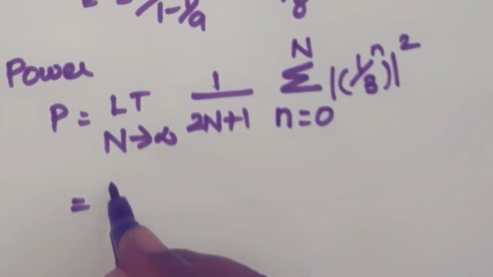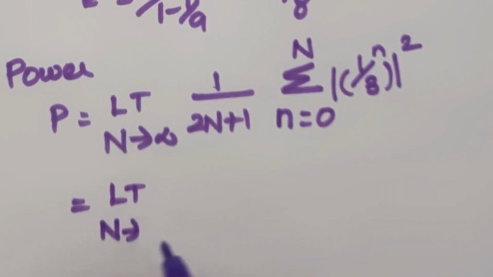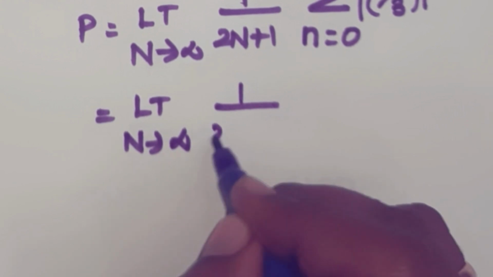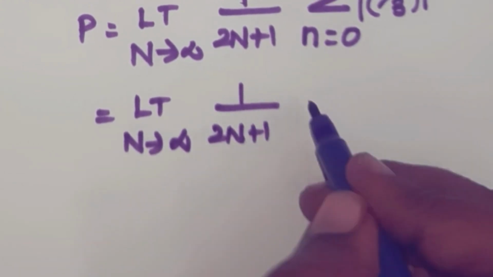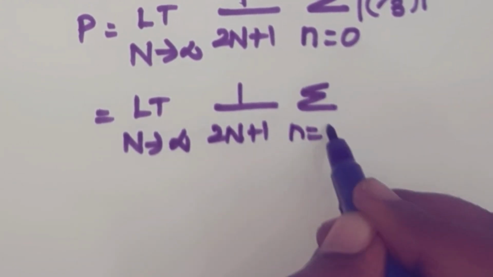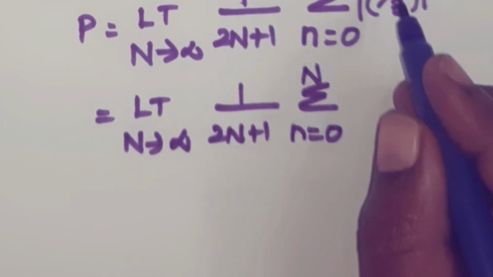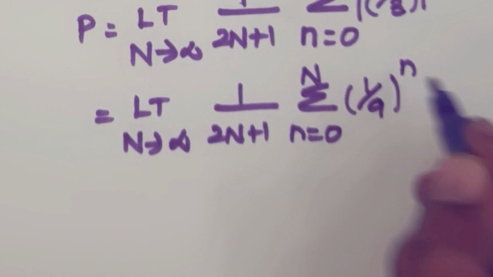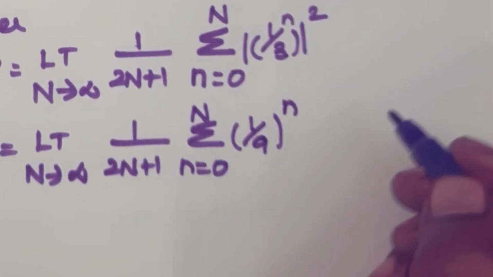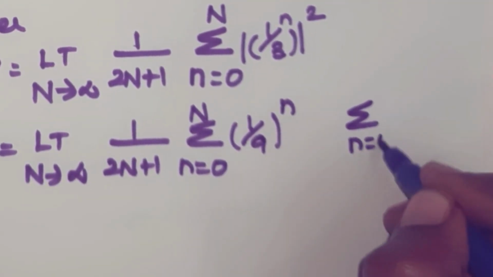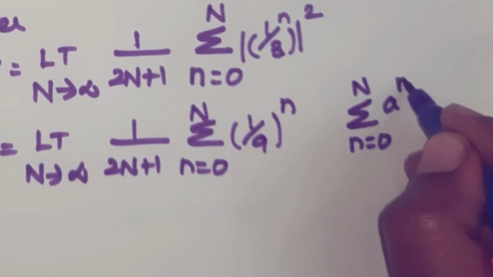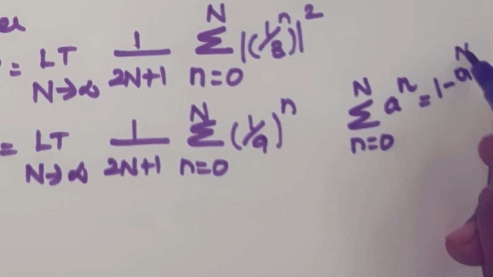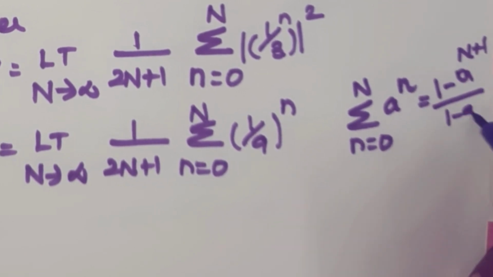So limit n tends to infinity 1/(2n plus 1), this becomes summation n equal to 0 to n of (1/3)^2, that is 1/9, whole power n. It is similar to summation n equal to 0 to n a^n. Right? Answer is (1 minus a^(n plus 1)) divided by (1 minus a).